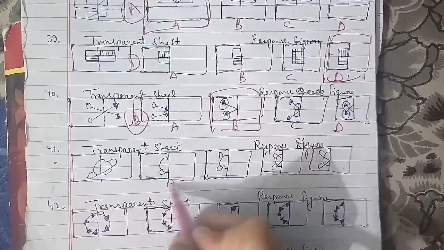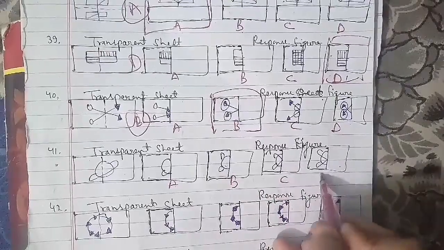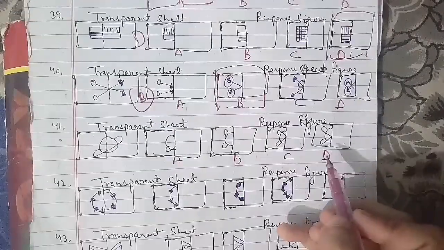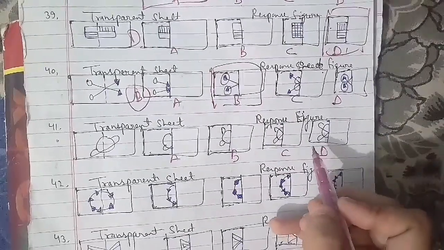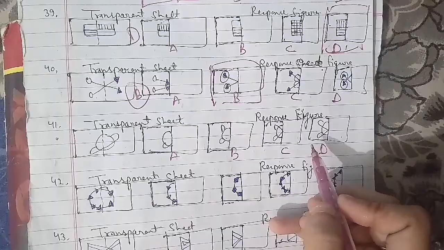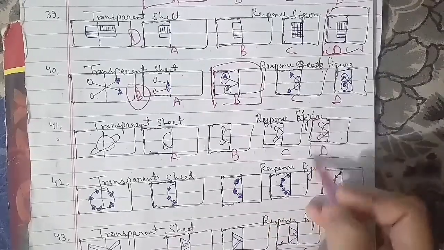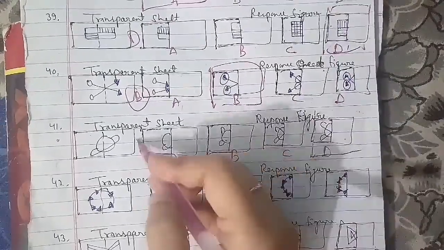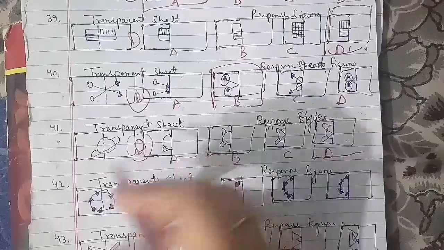This has been A, B, C and D. The figure that we have as an answer here, which is your figure B, will be the right answer for this question as well. Now we'll go ahead with the 44th question of the session, which is your transparent sheet, and this has been the response figure.